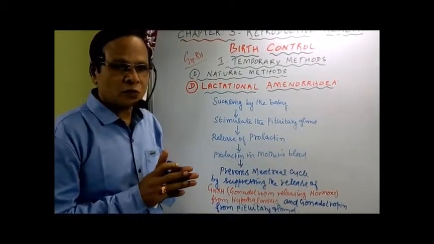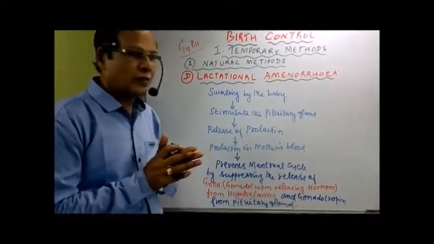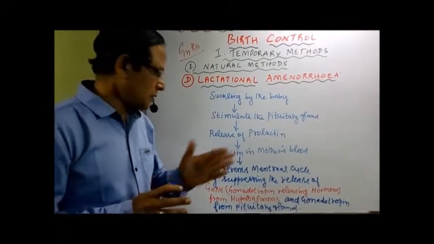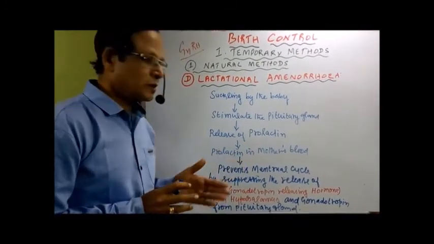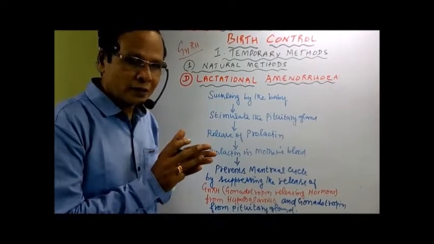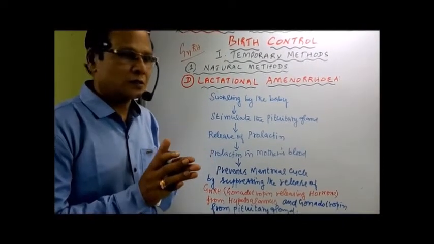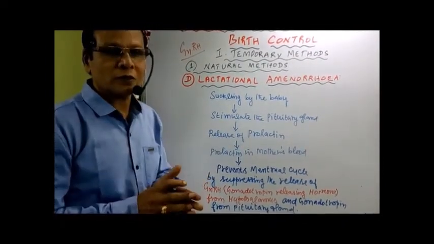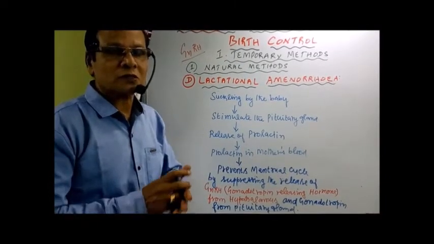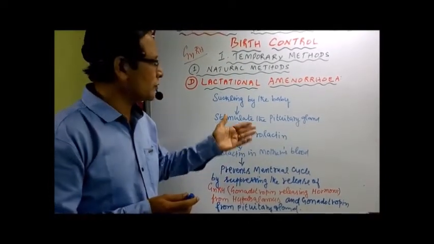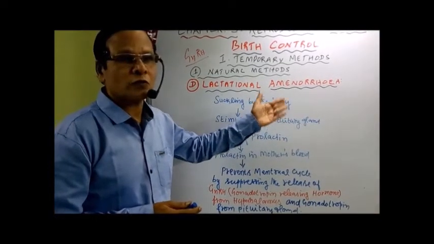So the secretion of gonadotropin releasing factor from the hypothalamus and the secretion of gonadotropin from the pituitary gland are suppressed. Gonadotropin means FSH and LH combined together. So there is no growth of the follicle, there is no maturation of the follicle, there is no release of the ovum. That's why we have the delay in what is called the ovarian cycle.